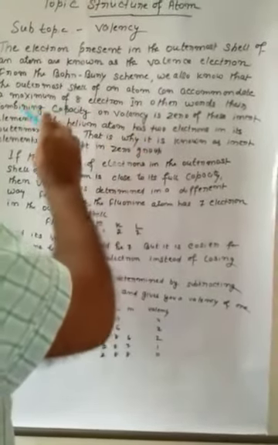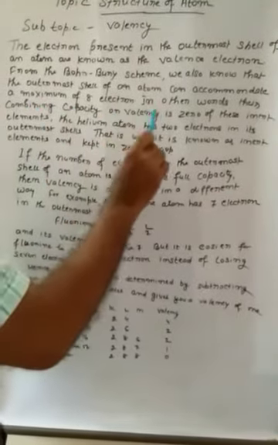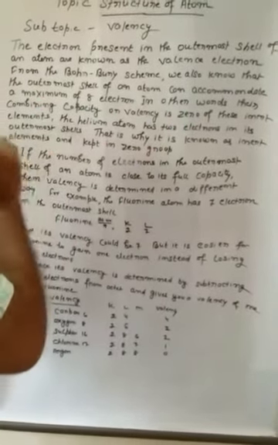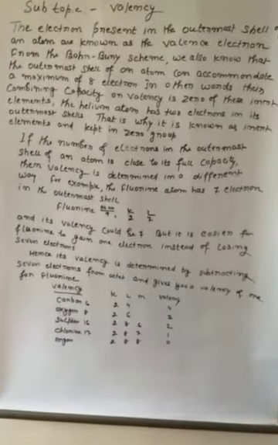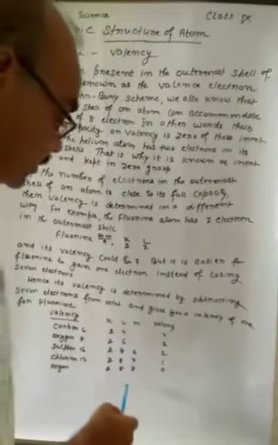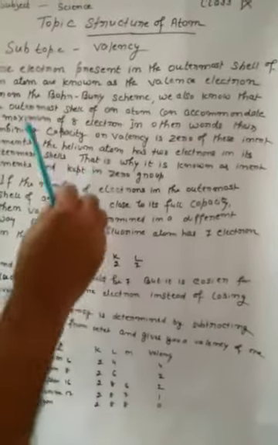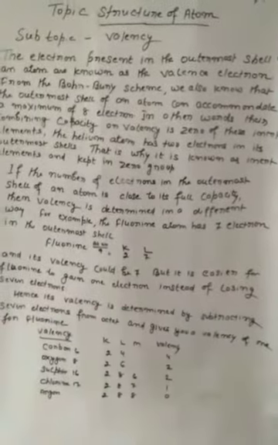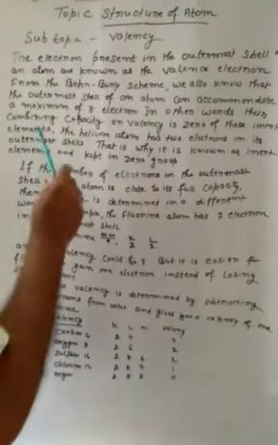In other words, the combining capacity or valency of this inert element is 0. If the last shell has 8 electrons, that means that element cannot react with other elements, and you can say that it is an inert element.